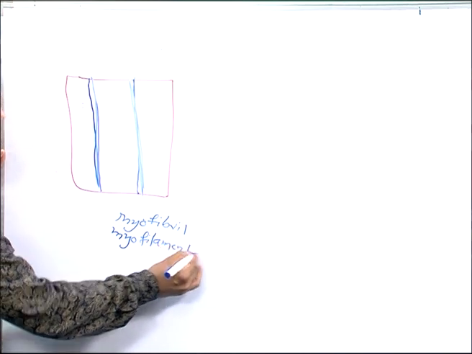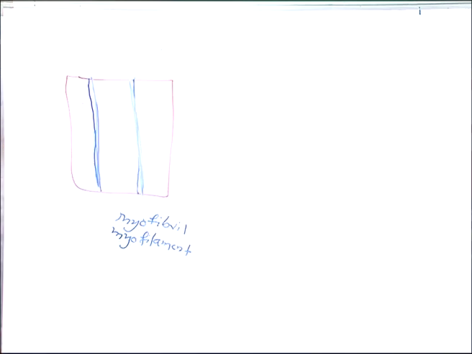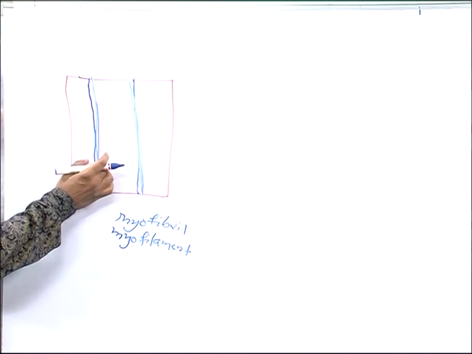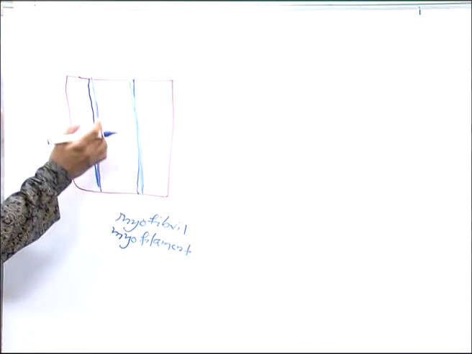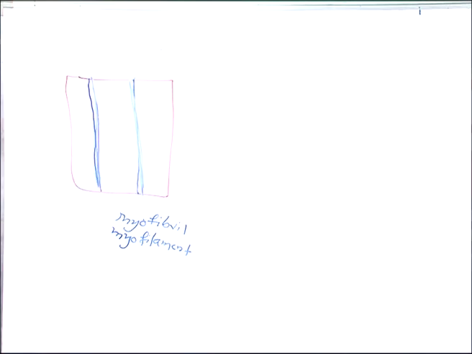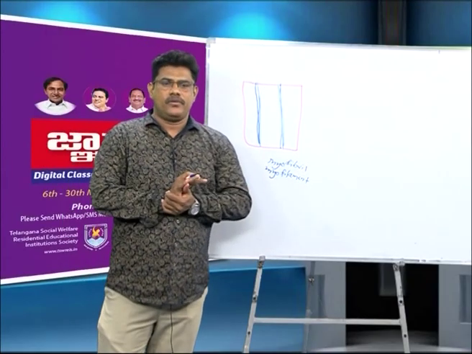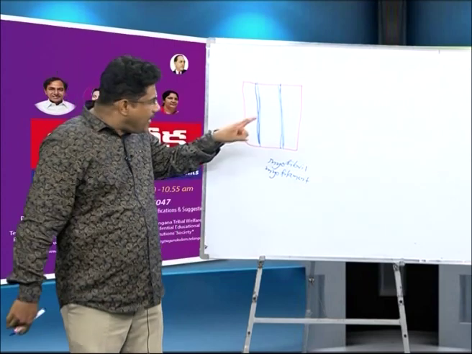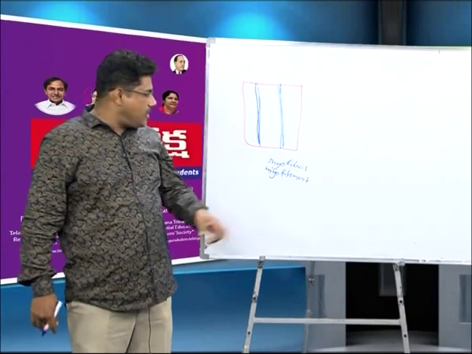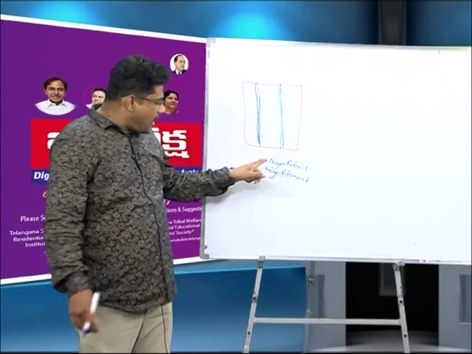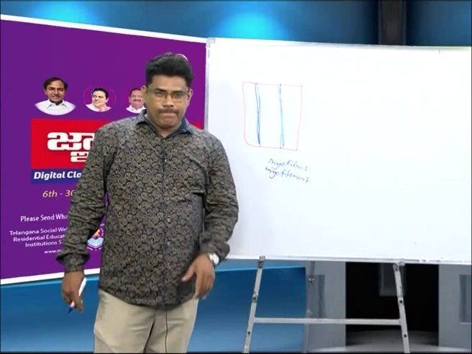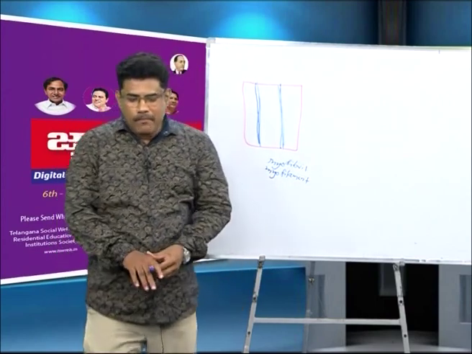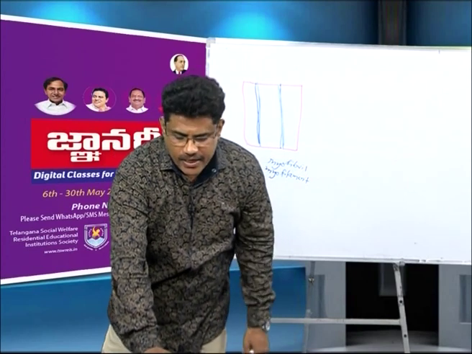A thread-like structure is known as myofibril or myofilament. The whole muscle contraction, the sliding filament theory, occurs in this muscle fiber, in this myofibril. This is also known as what? Myofilament.